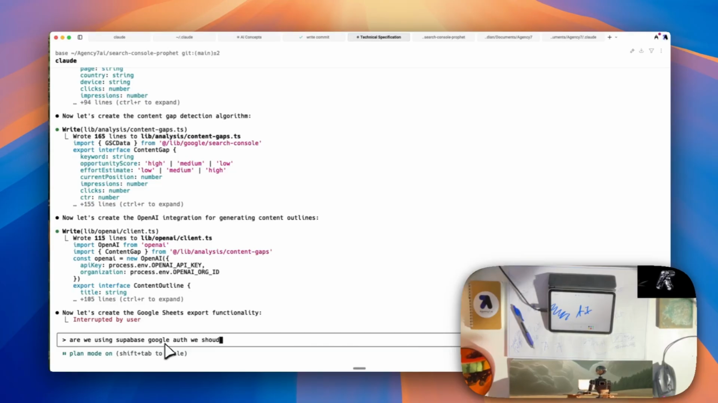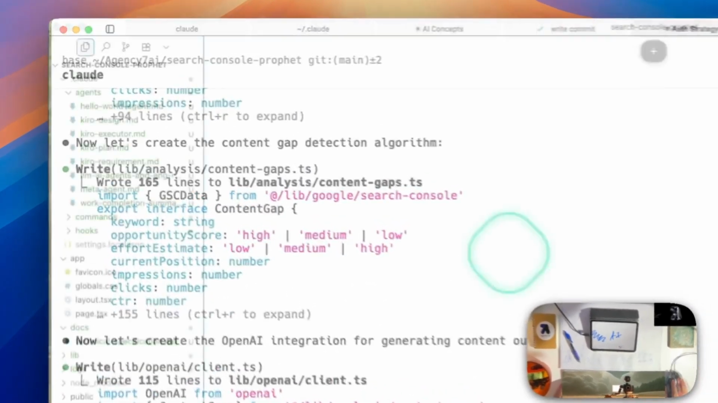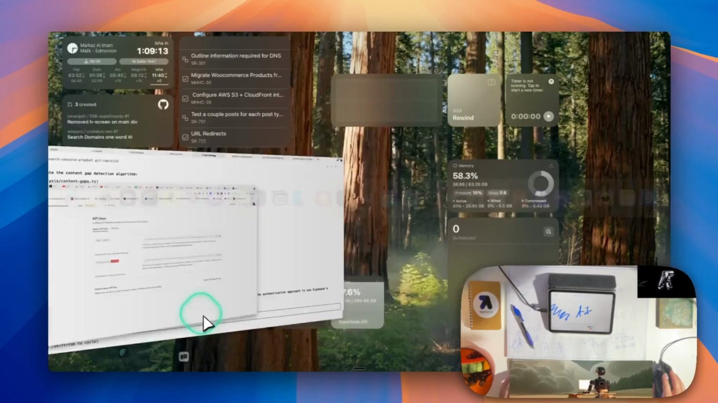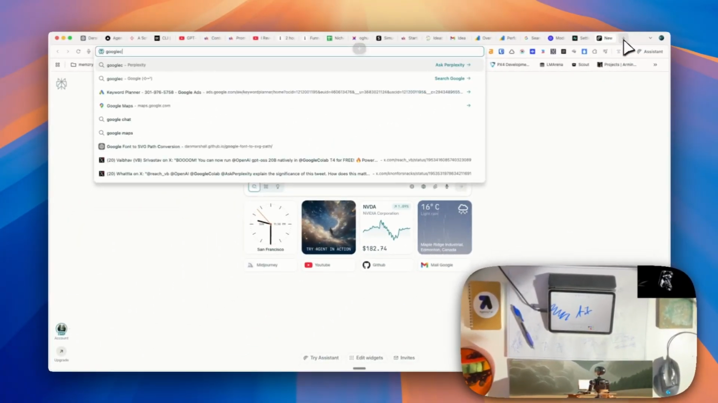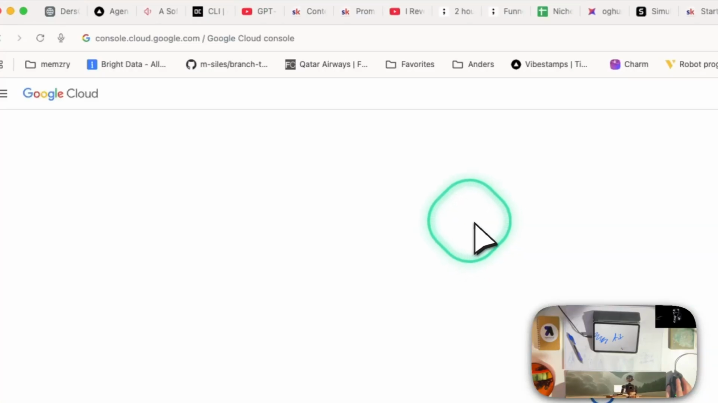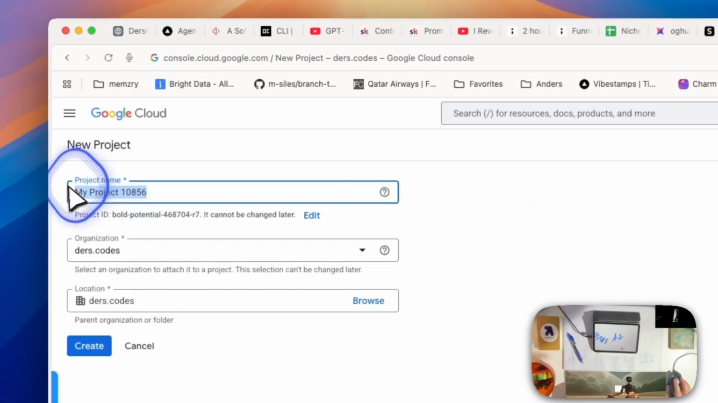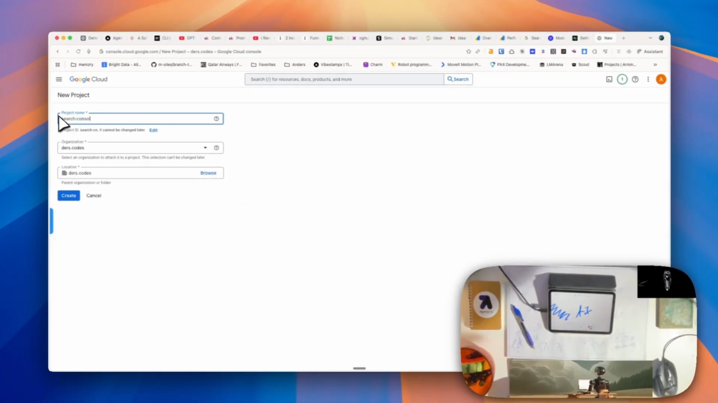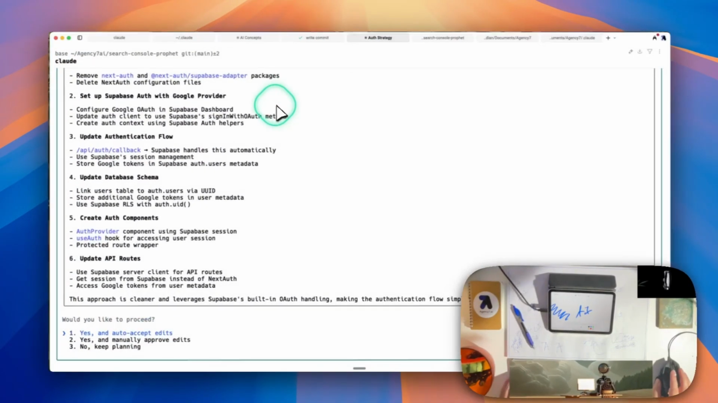We should be, not Next.js, because I noticed that in the env.local. Okay, it's gonna fix something here. Mohammed, your agent needs your input. And we're gonna go to Google Cloud Console, and we're gonna create a new project. We're gonna call it Search Console Profit. Create. Let that create.